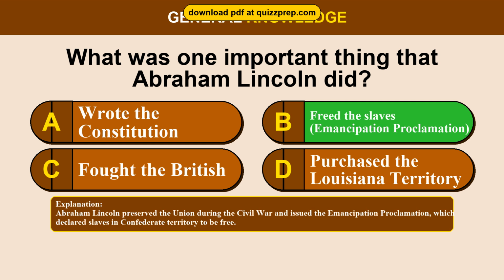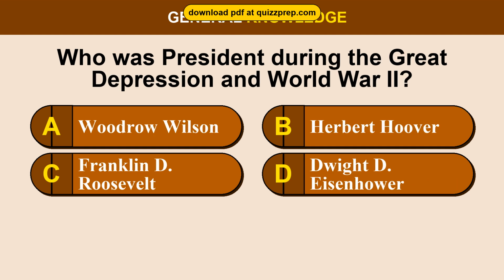Abraham Lincoln preserved the Union during the Civil War and issued the Emancipation Proclamation, which declared slaves in Confederate territory to be free. Question 77. Who was president during the Great Depression and World War II? Option A, Woodrow Wilson. Option B, Herbert Hoover. Option C, Franklin D. Roosevelt. Option D, Dwight D. Eisenhower.